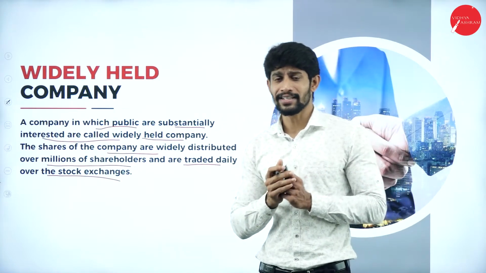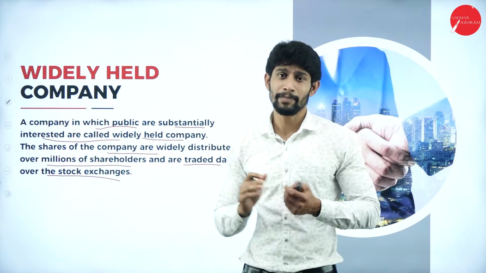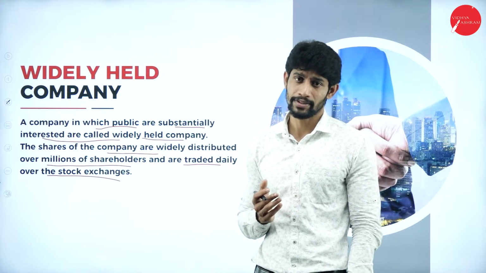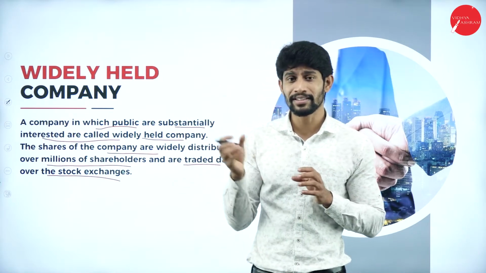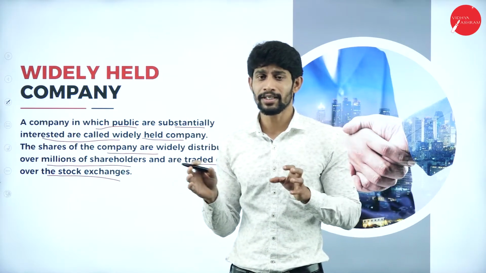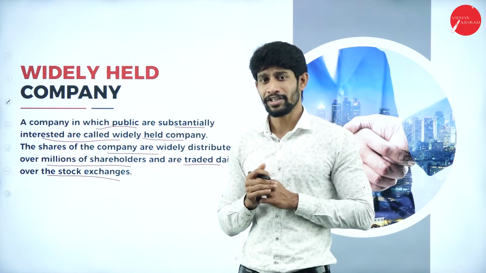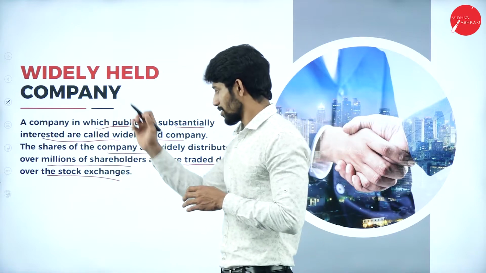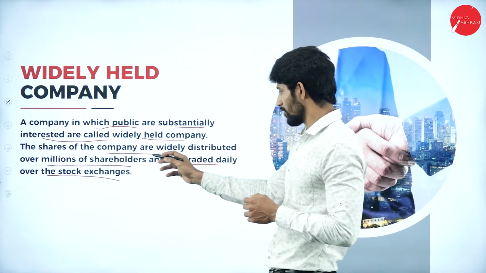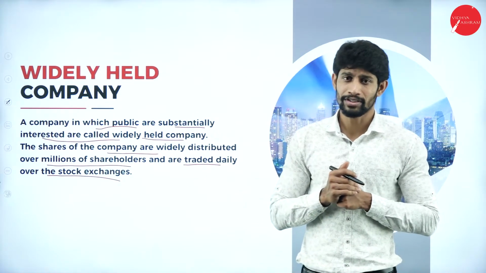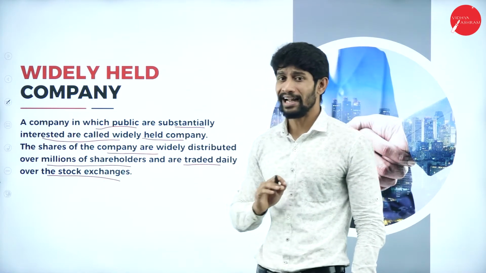Very easily we can say that these widely held companies are public held companies or government undertaking companies. The public will be investing their money in that particular company in the form of shares, and those shares will be traded in the stock exchange on daily basis. So this is called widely held company.